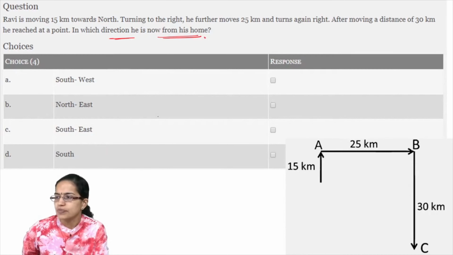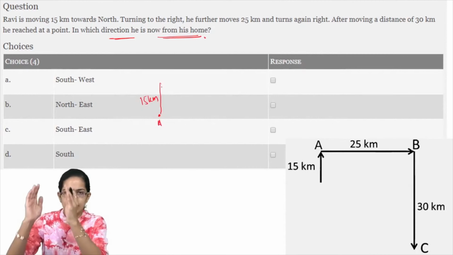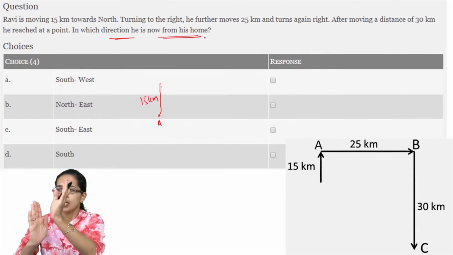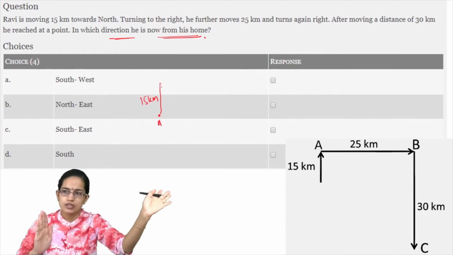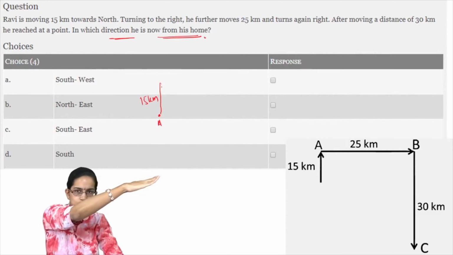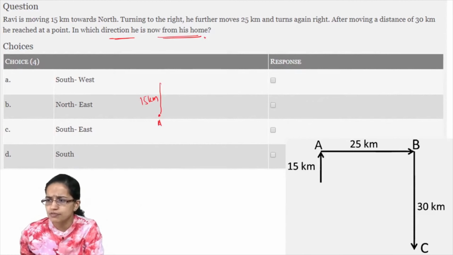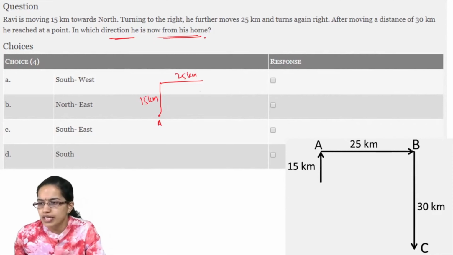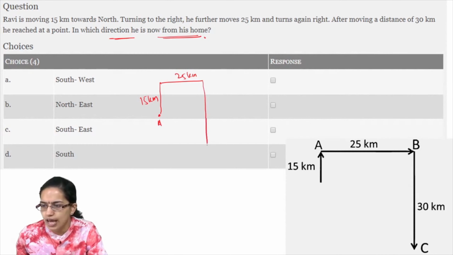Now let's say Ravi moves, so this is the position of Ravi, this is the initial position. He moves 15 kilometers towards north. Now after moving north, this is the hand in which I have the pen, and this is the right hand. Now turning towards the right, he moves 25 kilometers, and again when this is the position, this is my right, so this would go down again. So from this 15 kilometers you would have 25 kilometers. Now from this 25 kilometers again right, and moving a distance of 30 kilometers. So this is 15 and 15 more, so this makes it 30 kilometers.